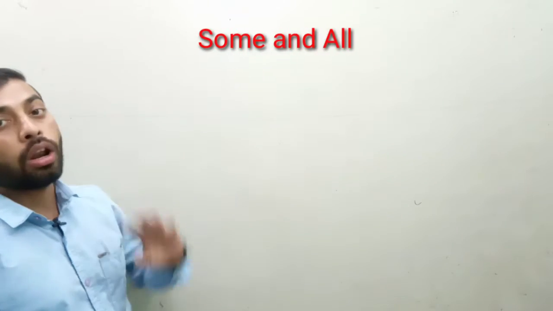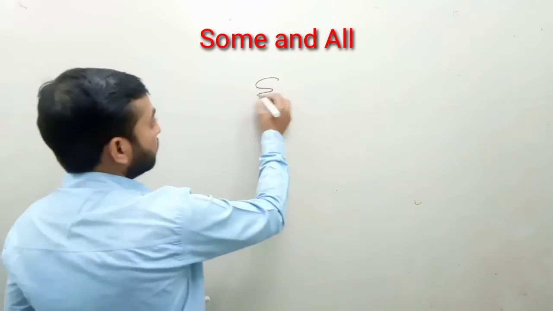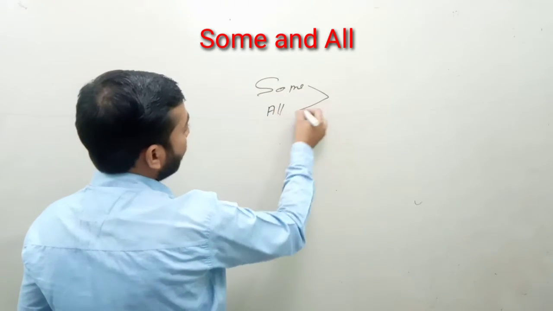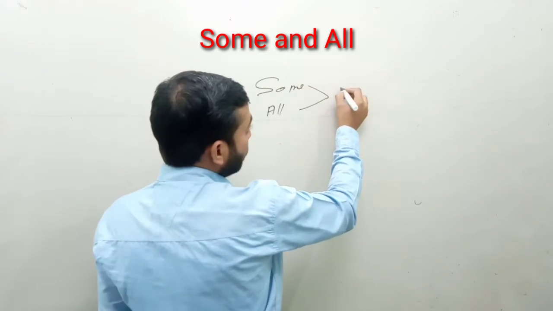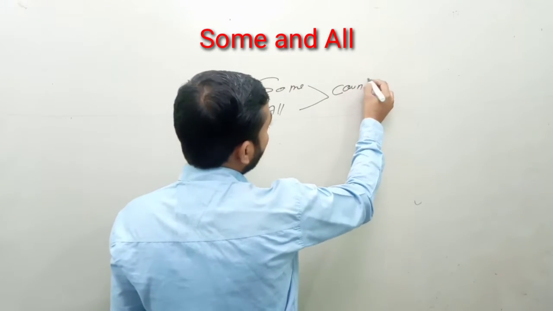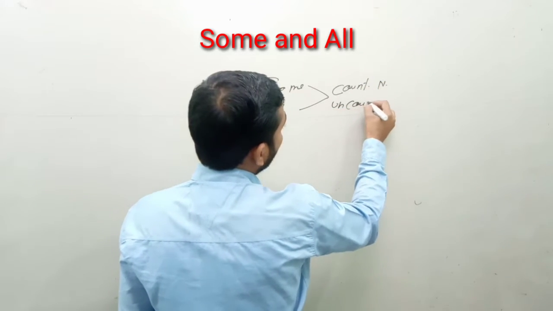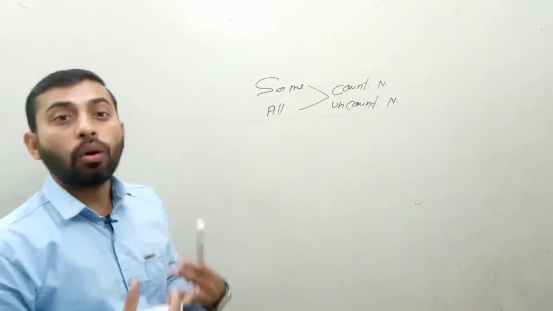Let's start the class, and today we are going to talk about "some" and "all". How to use these words in English. Some and all. If you use a noun after these words, you can use a countable noun and an uncountable noun also. You know very well, countable noun means nouns which we can count, we can use 1, 2, 3 before them.